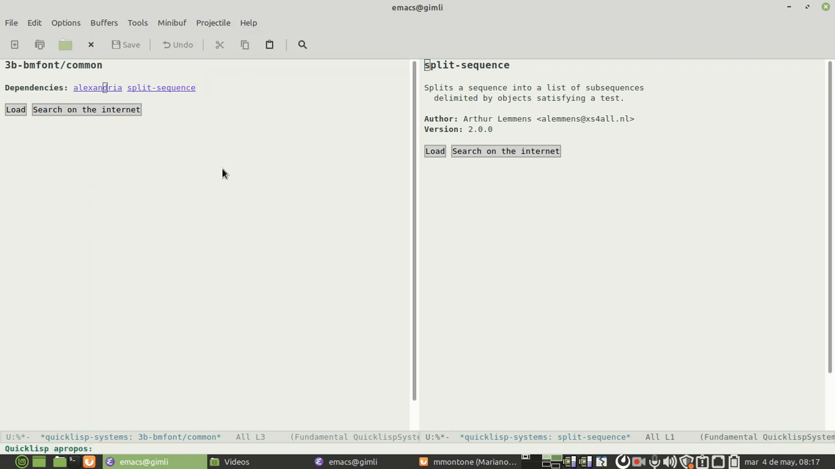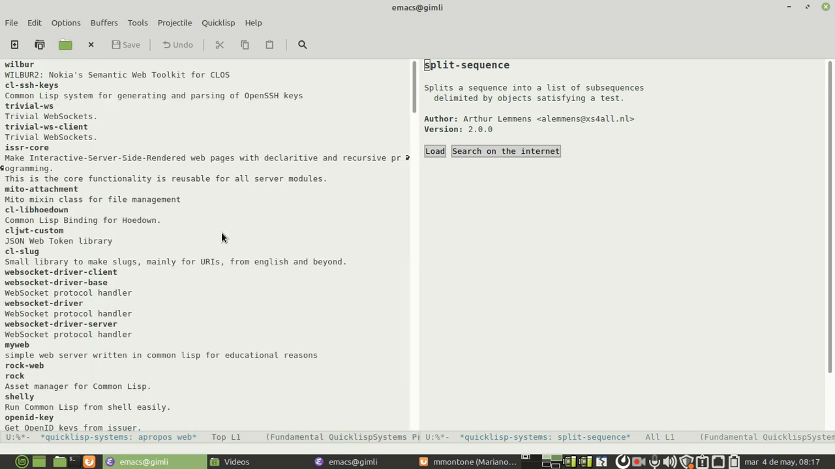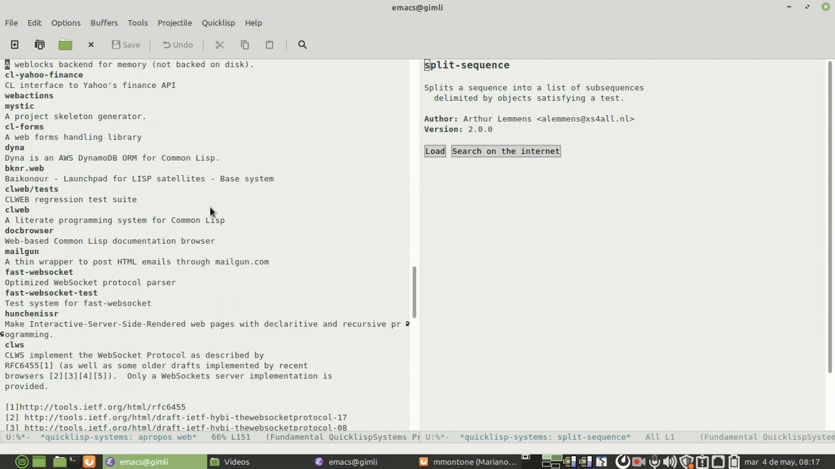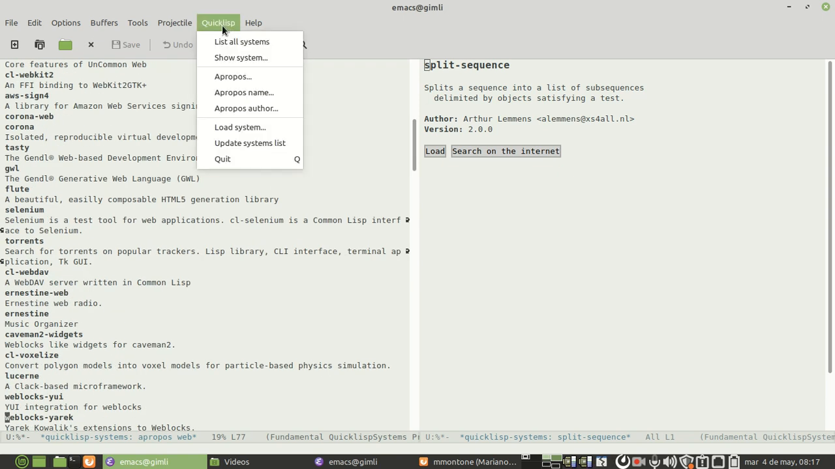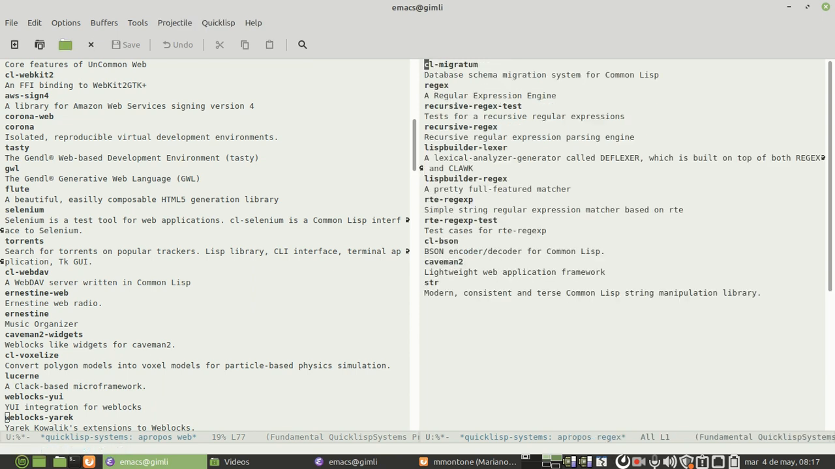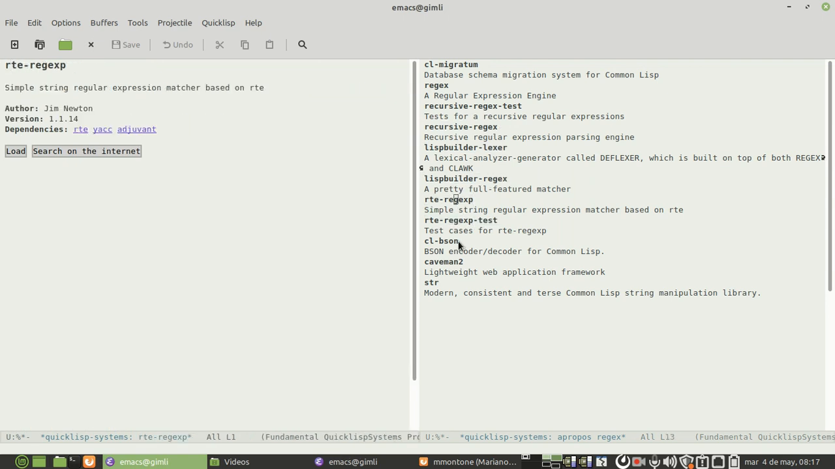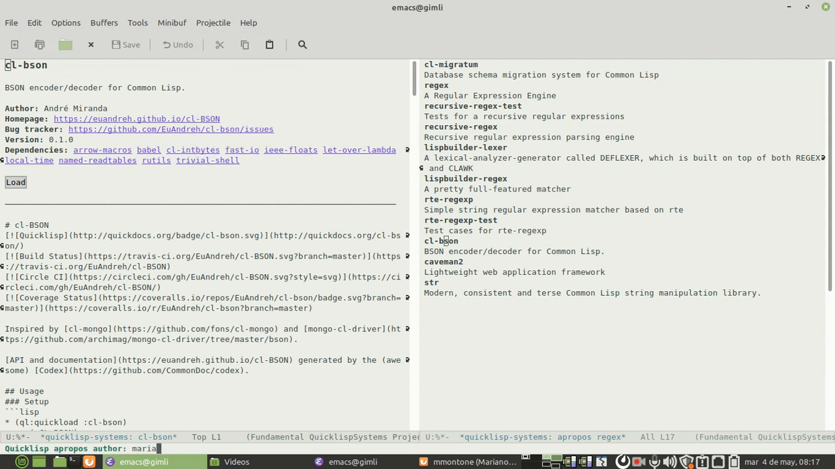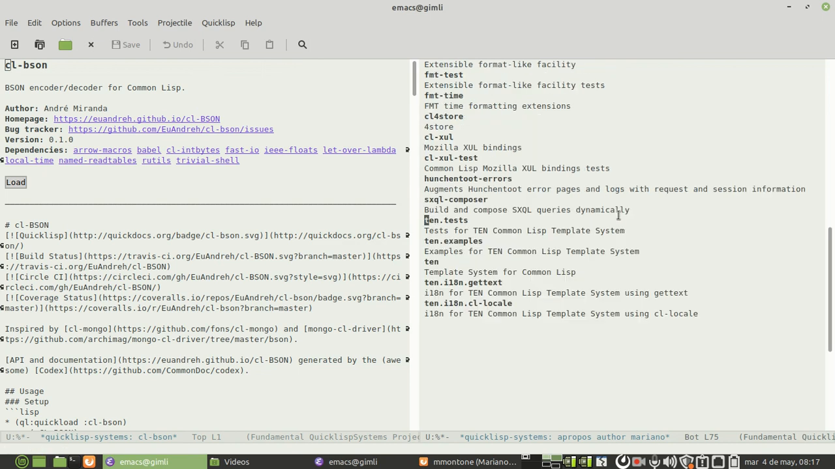So, for example, I want to look at web stuff, so I do this, and I get a list of related packages. For example, like this. And we can also search by author and search by name. By author is interesting. Search by author.